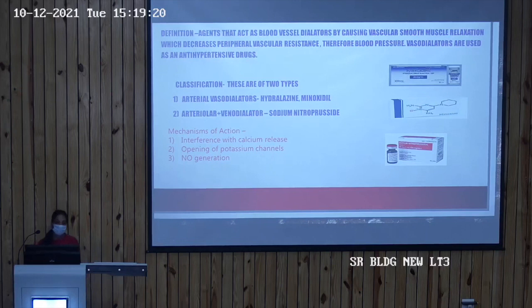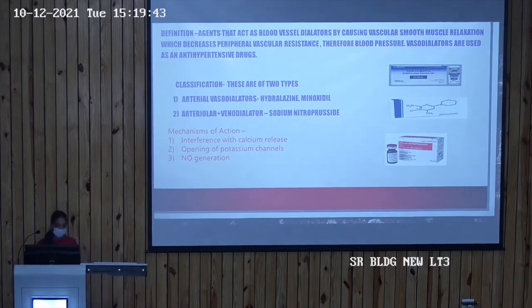Now coming to the mechanism of action. There are 3 mechanisms of action describing the vasodilators. The first one is the opening of the potassium channels, which leads to the hyperpolarization of the vascular smooth muscle cell, thus causing the relaxation of the smooth muscle cell and thus causing the vasodilation. This mechanism of action is followed by minoxidil and hydralazine.